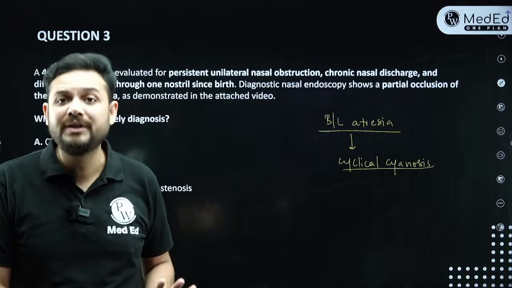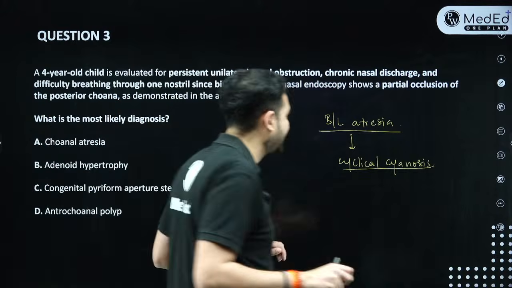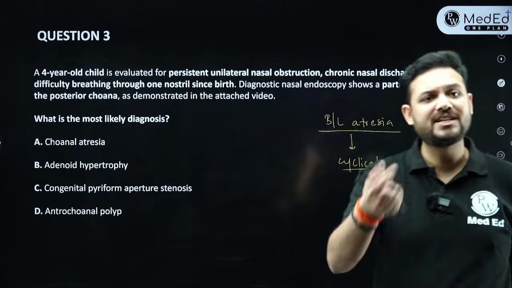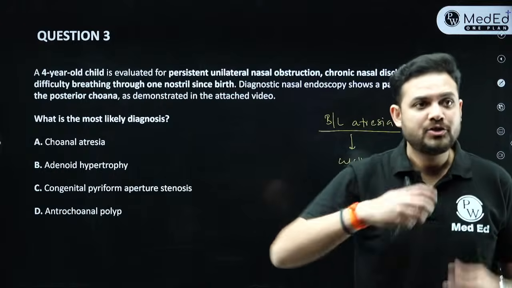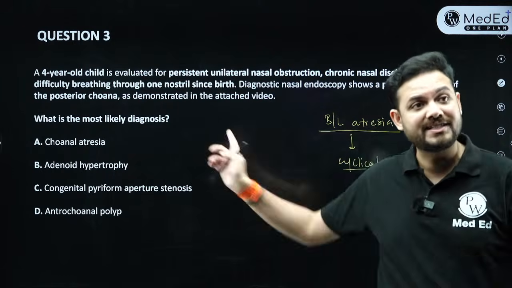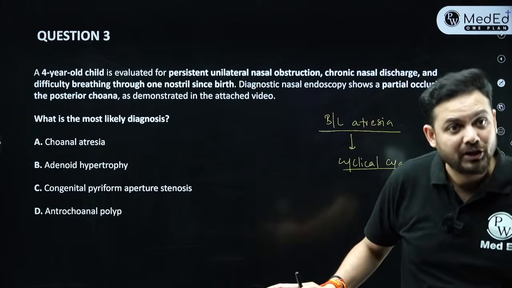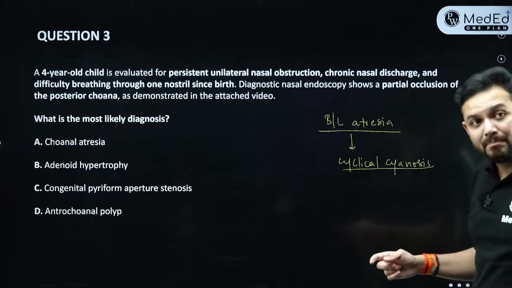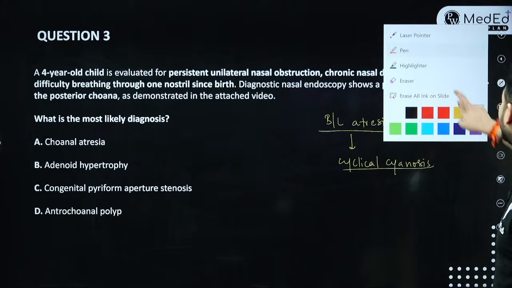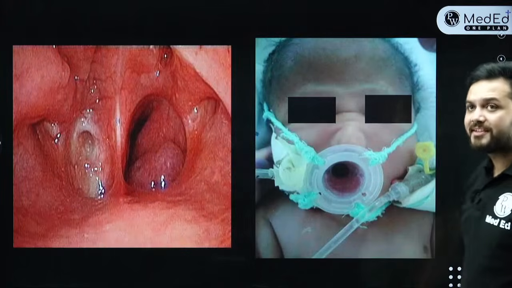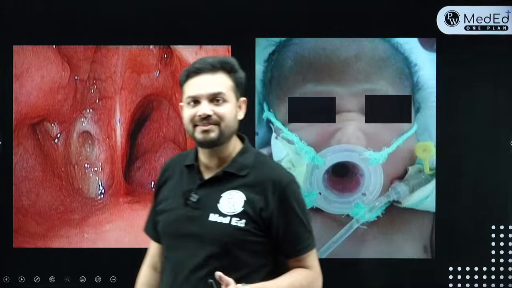Now the major problem that occurs is what? When a child is born with unilateral choanal atresia, which I showed you, the only problem is nasal obstruction with chronic nasal discharge. And why is there nasal discharge? Because the nasal discharge cannot go back. Whatever discharge comes from our sinuses goes into the nasopharynx and down into the throat. But here the child cannot take the discharge back. That's why it's coming out. So what happens when a child is born with bilateral atresia? In a bilateral atresia case, again your NEET PG question is this particular IBQ. What is your major problem? The child is cyanosed since birth.